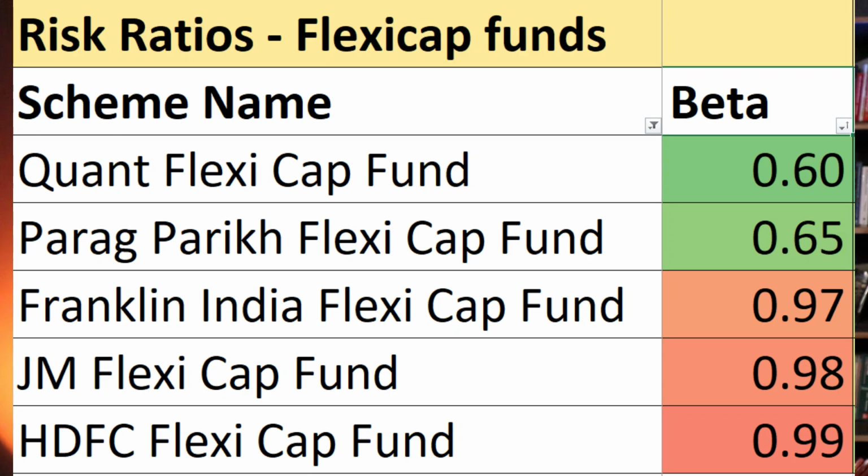Next, in risk analysis we are going to look at beta of these top 5 Flexi Cap funds, and beta tells us the probability that the fund is going to continue its current performance in future also, and the lower the value of beta the better for the fund. On the parameter of beta, on number 1 we have Quant Flexi Cap fund, on number 2 we have Parag Parikh Flexi Cap fund, on number 3 we have Franklin India Flexi Cap fund, on number 4th we have JM Flexi Cap fund, and on number 5th we have HDFC Flexi Cap fund.